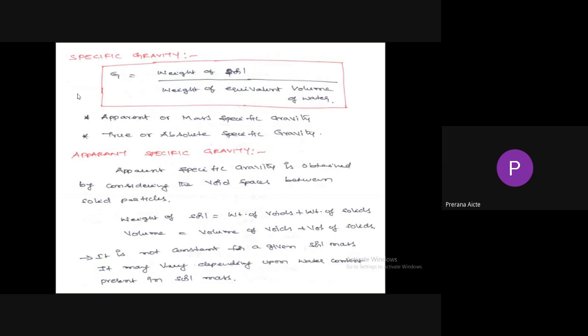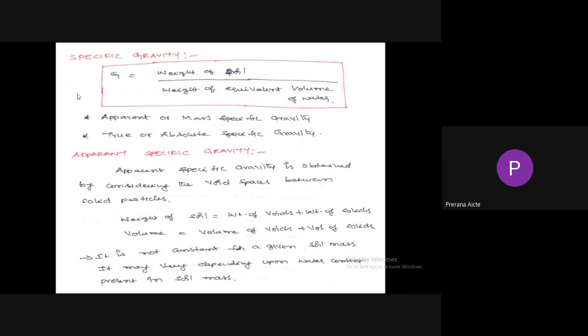In specific gravity we have two components. One is apparent or mass specific gravity. The second one is true or absolute specific gravity. So specific gravity has two types: apparent or mass specific gravity, and true or absolute specific gravity.